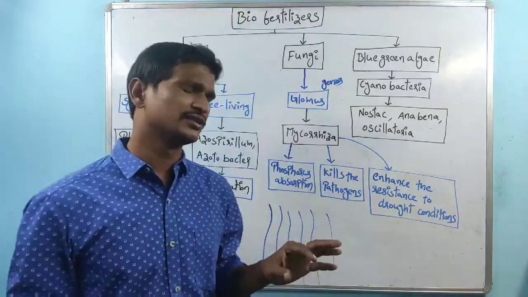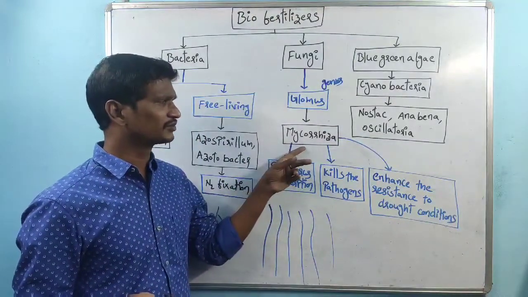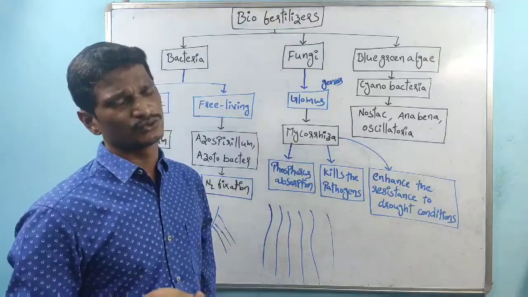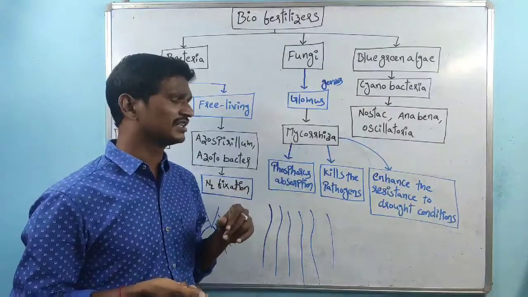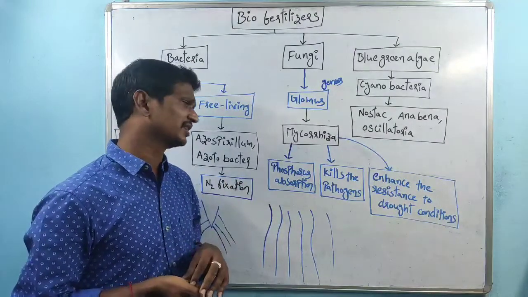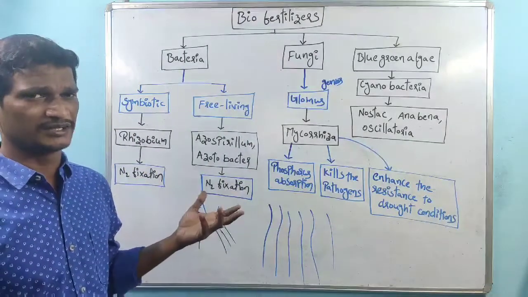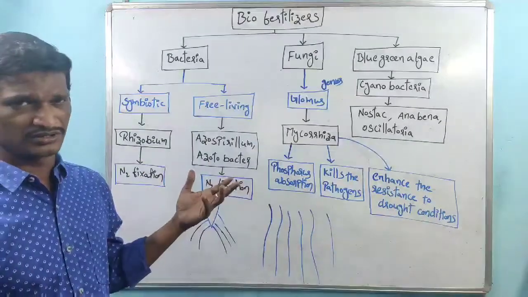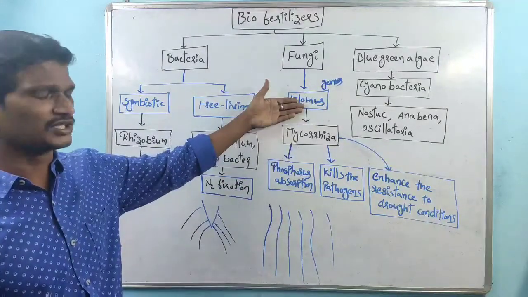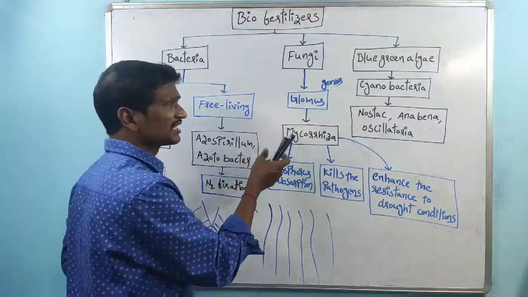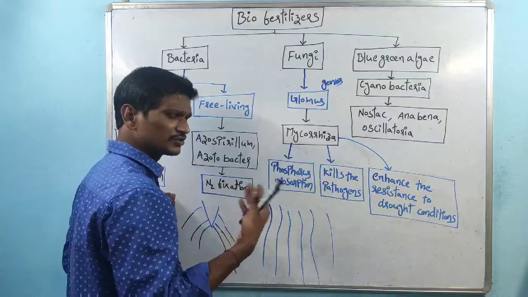So both of these are getting benefit. This is called a symbiotic relationship, and this type of root is called a mycorrhizal root, because myco indicates fungi and rhiza indicates the roots of the plant, right? So the benefit of glomus to the plant: once the glomus interacts with the plant roots, what are the advantages to the plant?